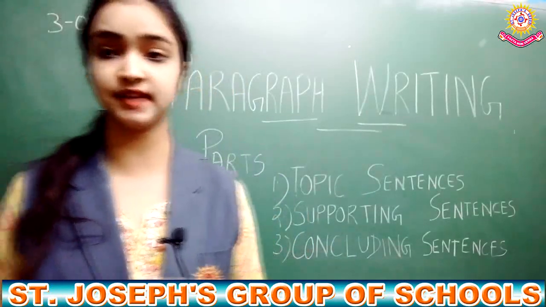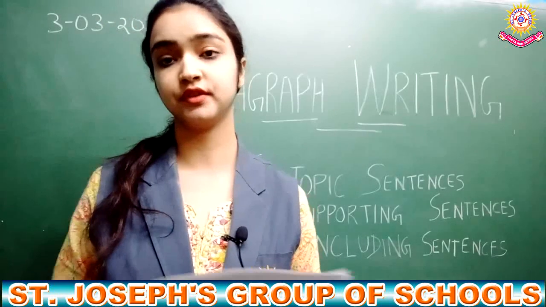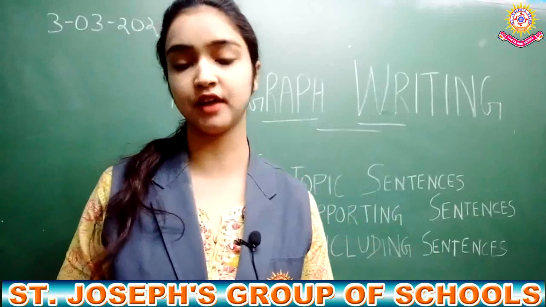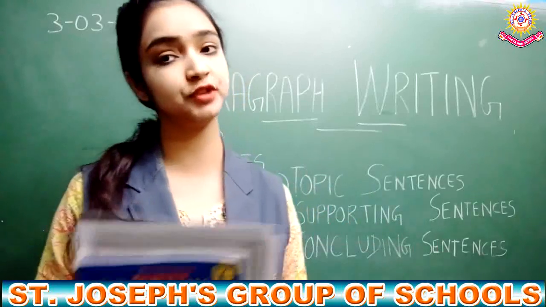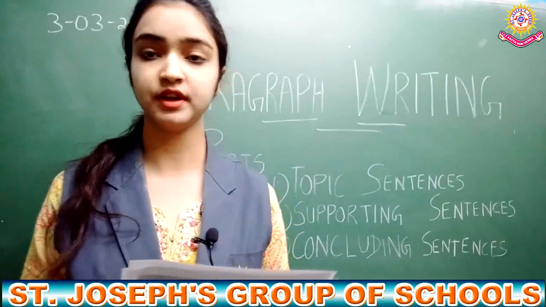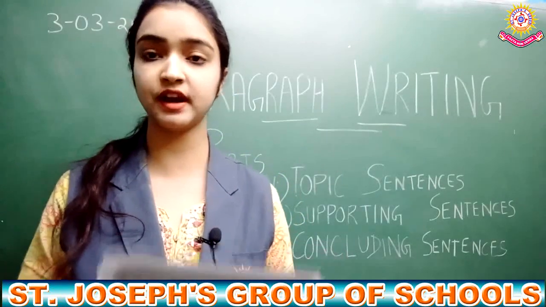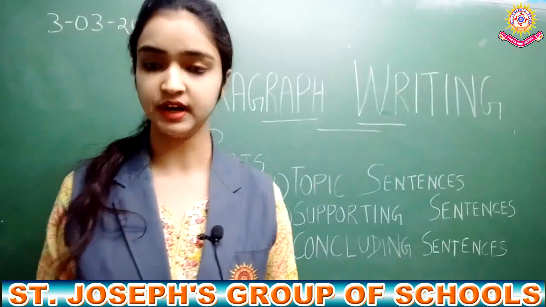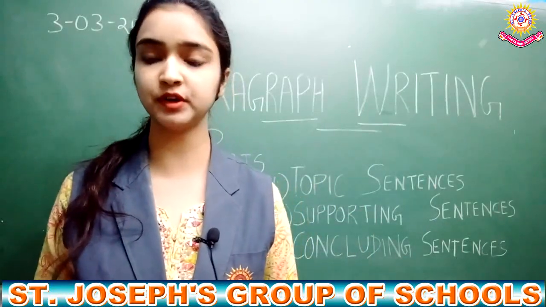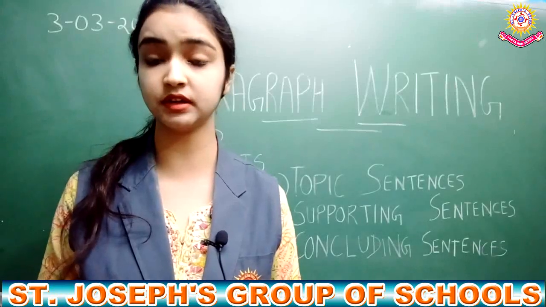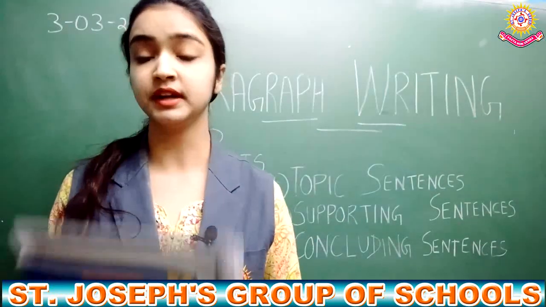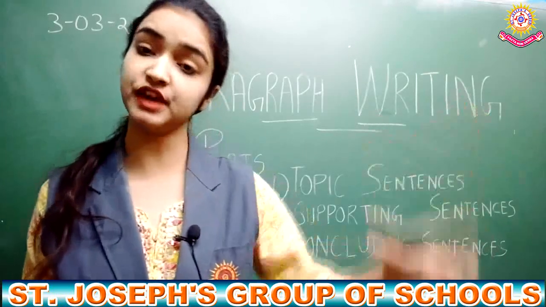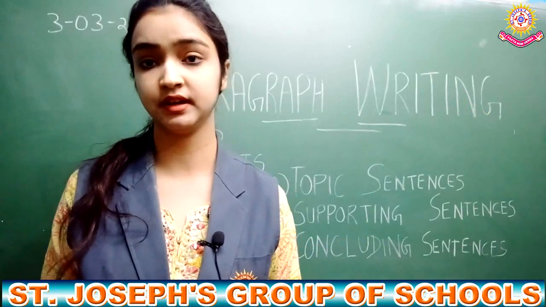I would like to make you understand the types of paragraph. We have just learned the parts of a paragraph. Now we will learn the types of paragraph. So there are 4 types of paragraph: descriptive paragraph, narrative paragraph, expository paragraph and persuasive paragraph. So what do you understand by descriptive paragraph? Descriptive paragraph is not in your course, but you have to understand a little bit about what it actually is. In a descriptive paragraph we describe nature or we give a brief description of the events that happened.